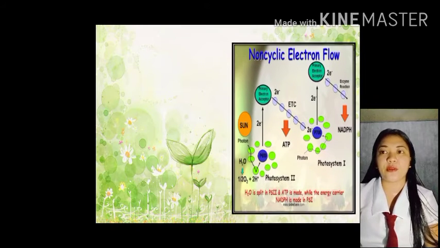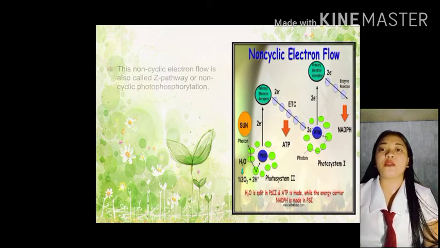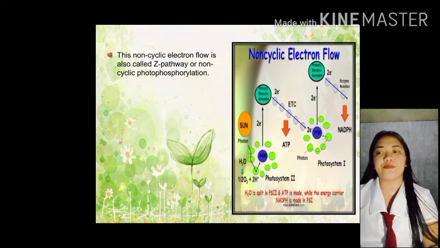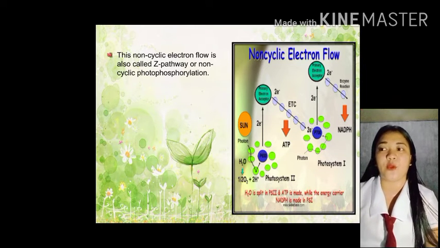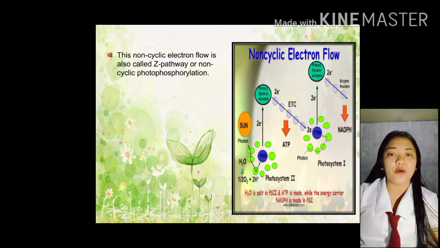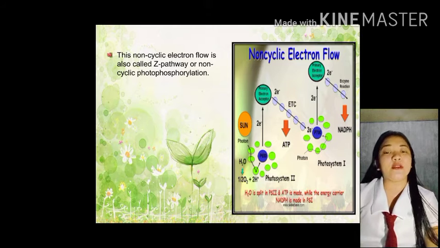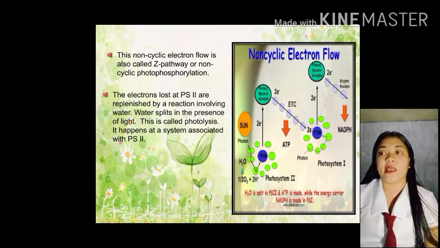Combine na po yun. Non-cyclic electron flow. Yan. This non-cyclic electron flow is also called the Z pathway or non-cyclic photophosphorylation. Yan, ito po yung non-cyclic electron flow, tinatawag din siya na Z pathway.